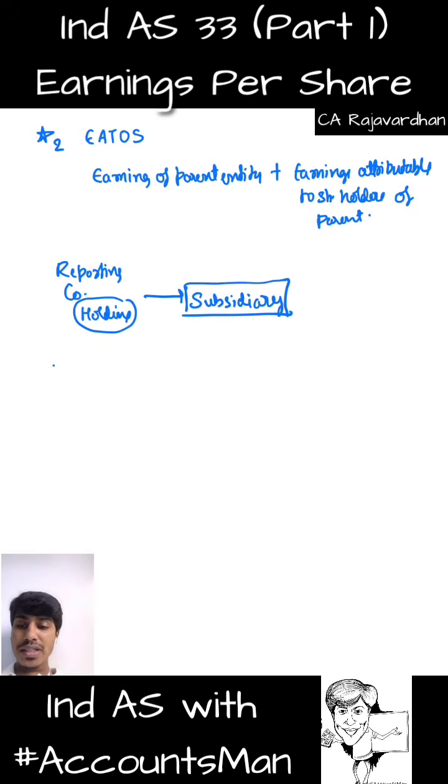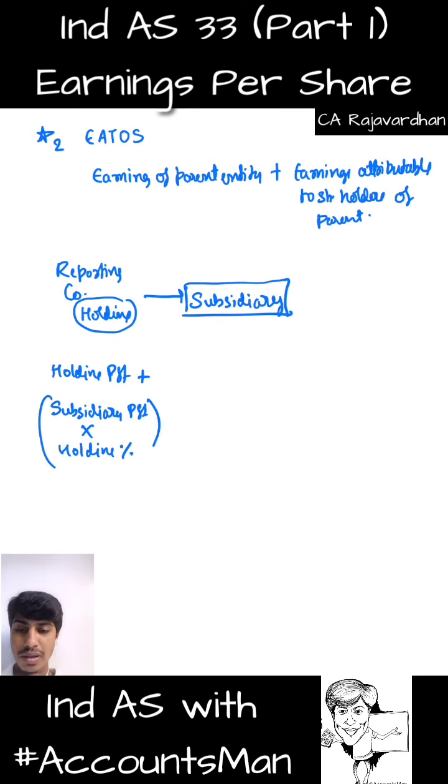What we do is, we take the holding company's profit plus the subsidiary's profit multiplied by the holding percentage, and this whole sum is taken as earnings available to ordinary shareholders of the parent entity.